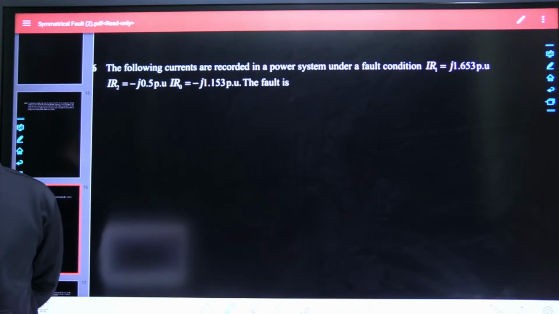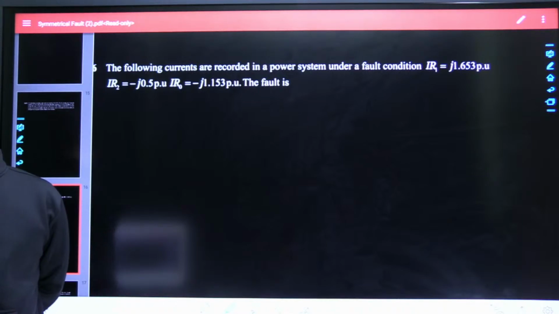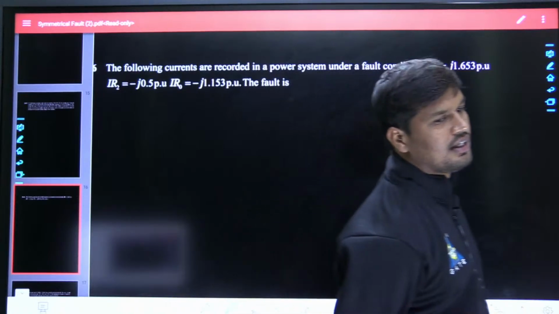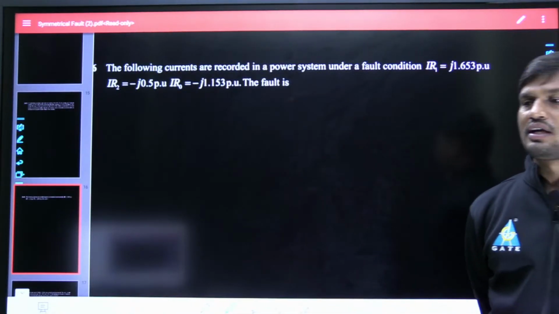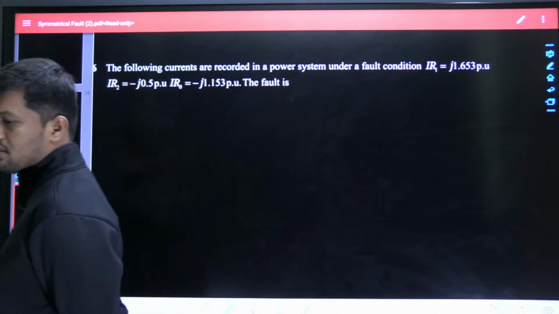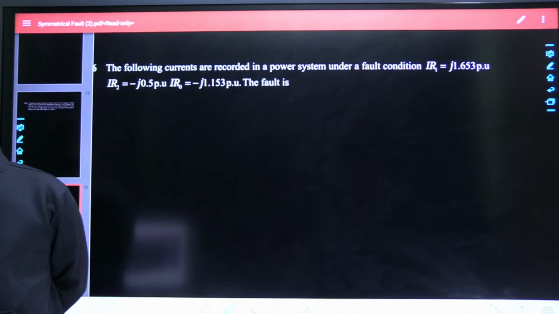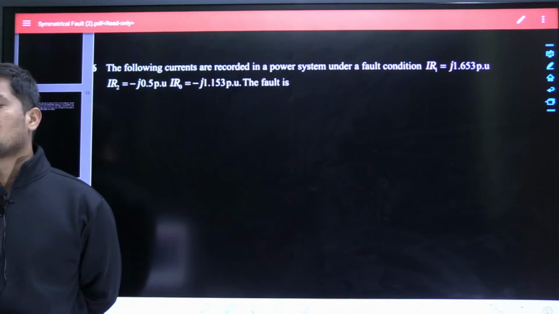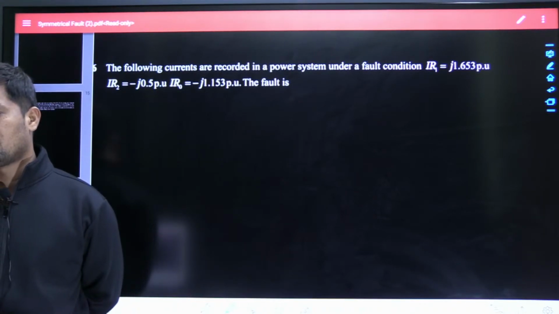Lalit Mahawar, from the first cycle there is no zero or negative. Lalit, you are really confusing the symmetrical component concept. The first cycle current is called the positive sequence subtransient current, and that will be taken as reference during fault calculations. In order to understand the unbalanced current, we are using symmetrical components, that is positive sequence, negative sequence and zero sequence, right?